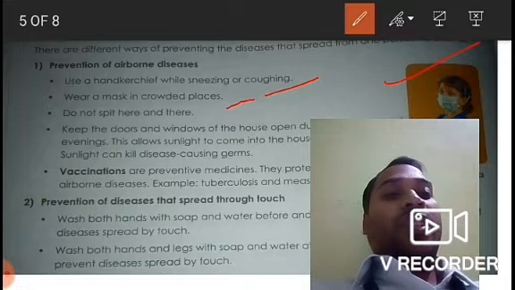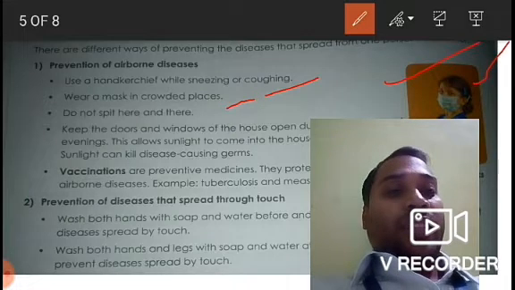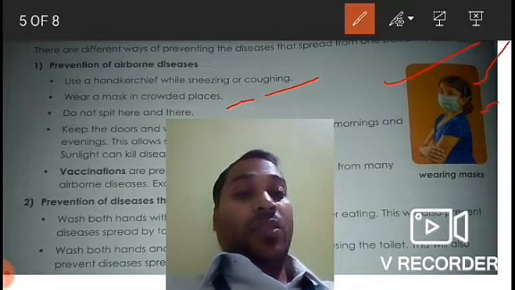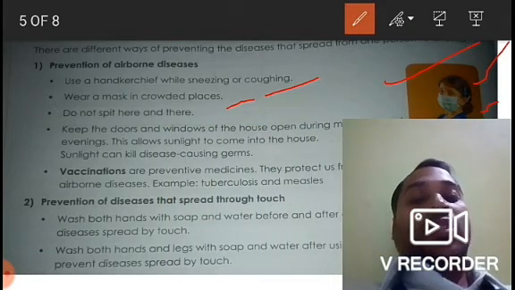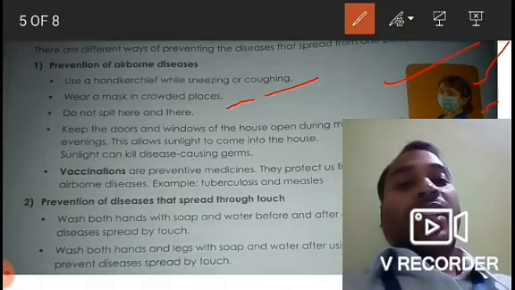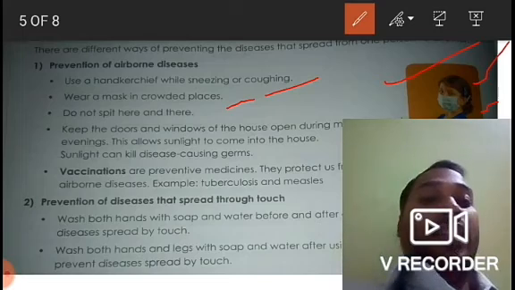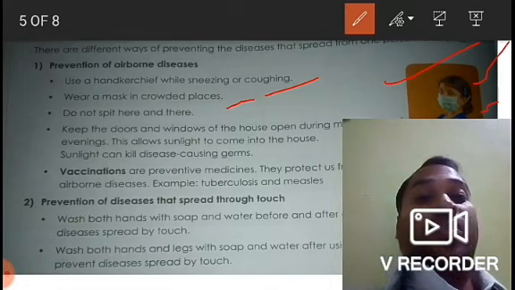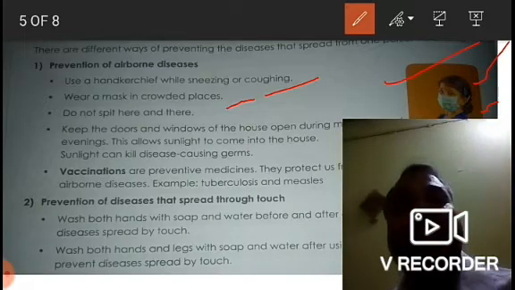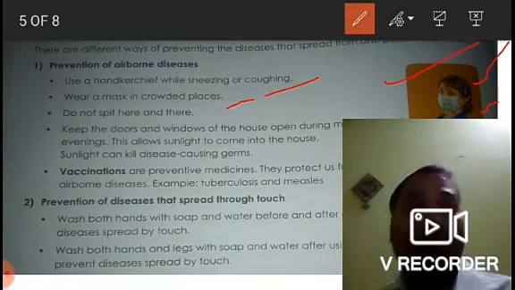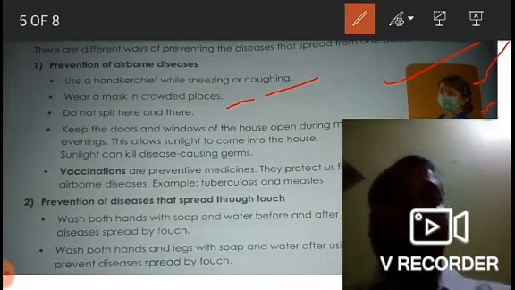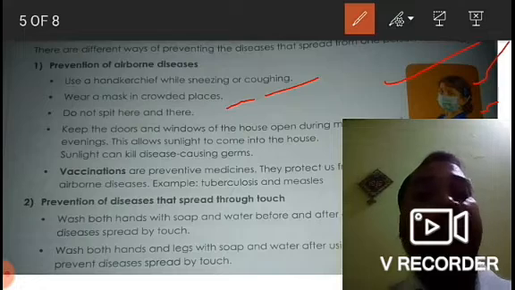Whenever we go out, we always carry a mask with us. Here you can see the girl is wearing a mask. We all know now the importance of wearing a mask. Then, do not spit here and there. Now it is considered a crime because the government has said no one can spit in a public place. That is also one of the causes of the spread of COVID-19. So we should not spit here and there.